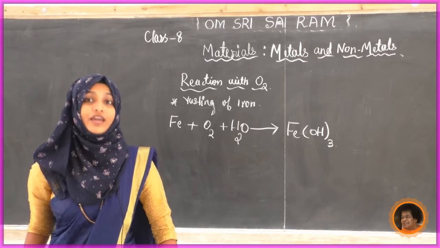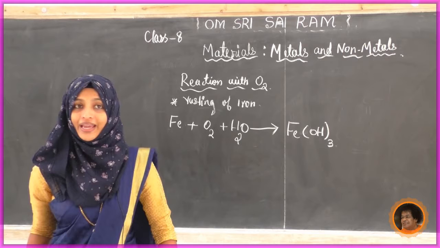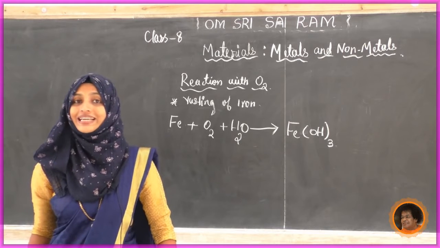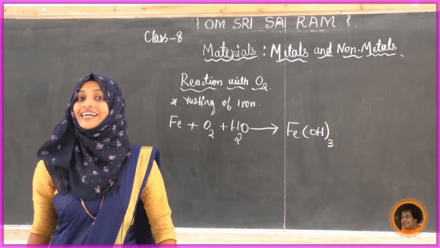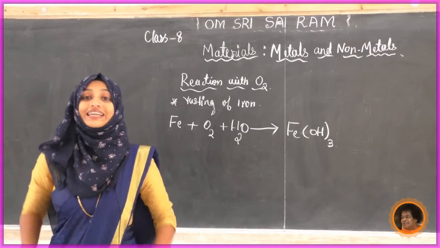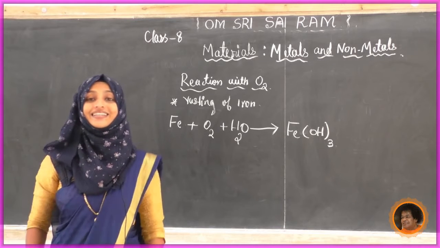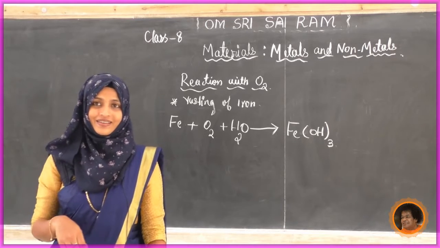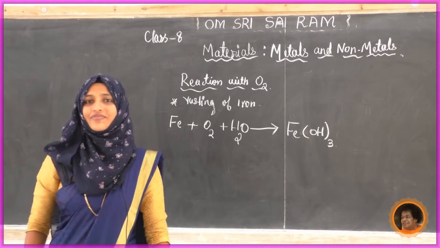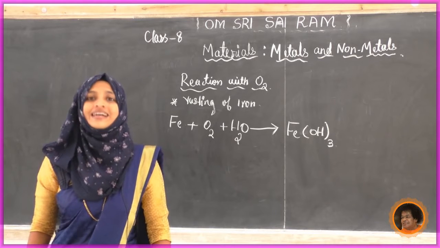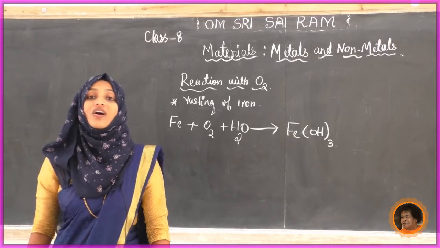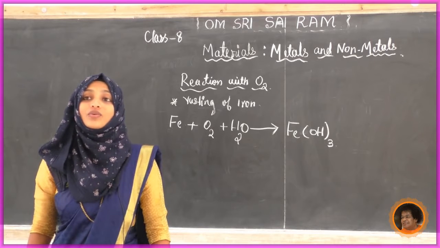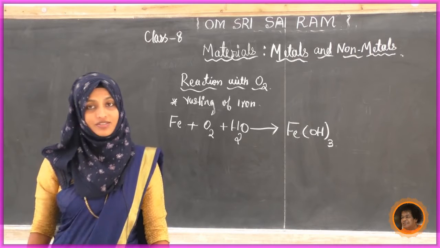Sometimes if you have a silver ring or silver anklets, we can see the color turn tan, and something black depositing on it. That is silver reacting with oxygen.